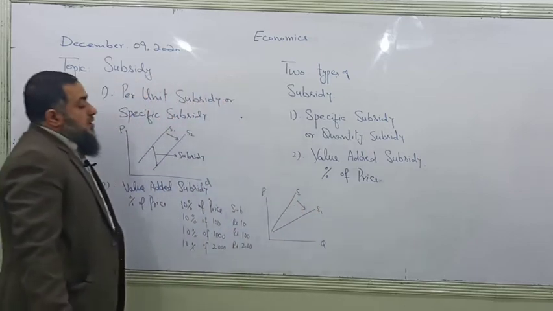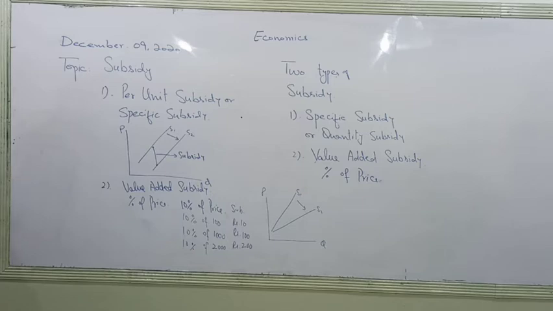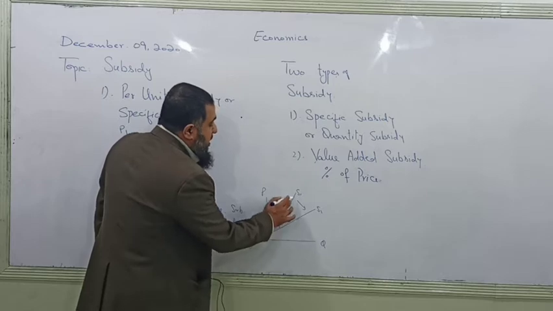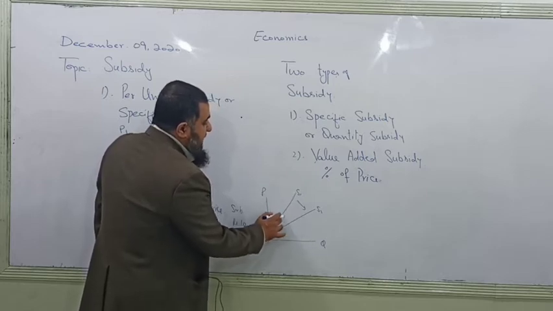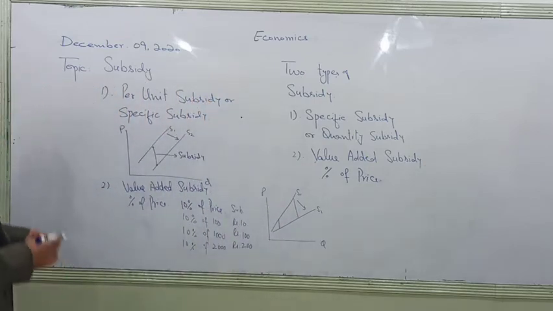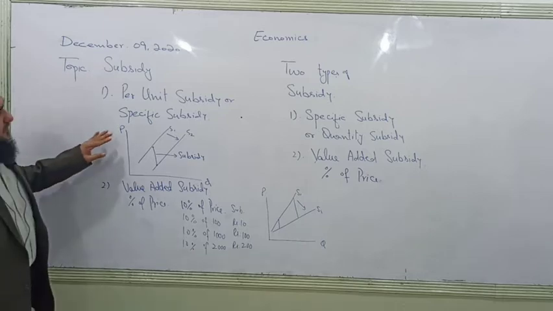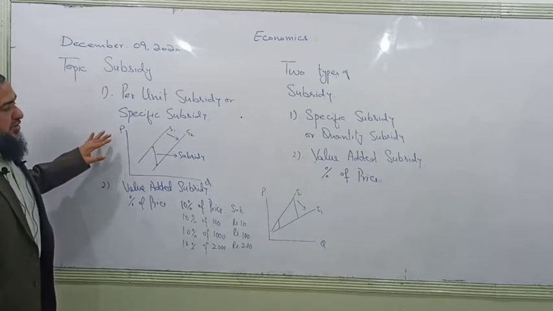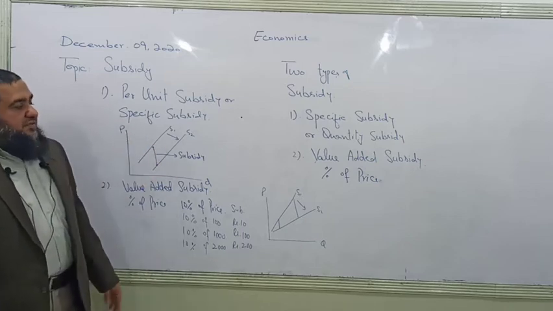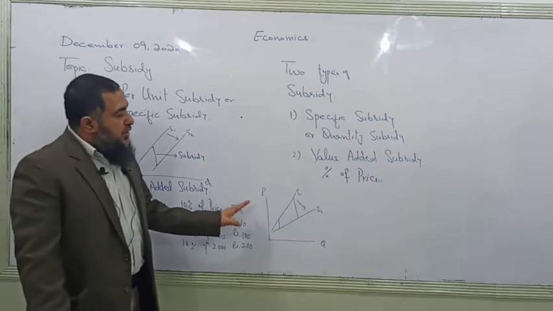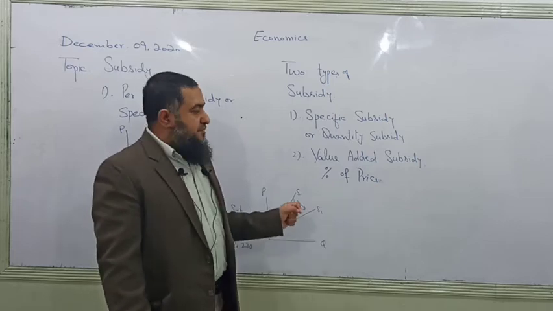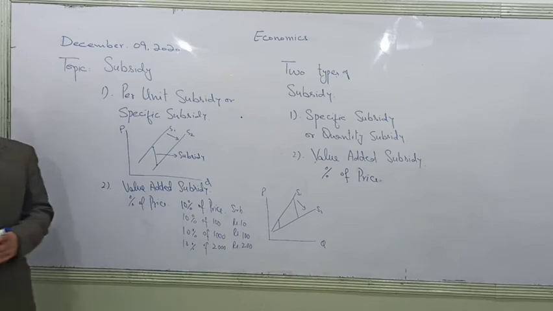This is a value added subsidy where the supply curve will have a non-parallel or pivotal shift. As price was lower, the amount of subsidy was less, and when price was higher, the amount of subsidy was also increasing. So we find that in the case of quantity subsidy, or per unit subsidy, or specific subsidy, there is a parallel rightward shift, whereas in the case of value added subsidy, there will be a non-parallel rightward shift, or pivotal shift, due to the value added subsidy.